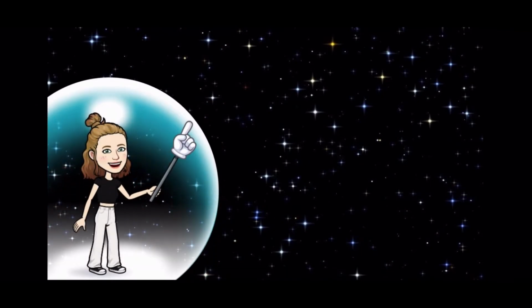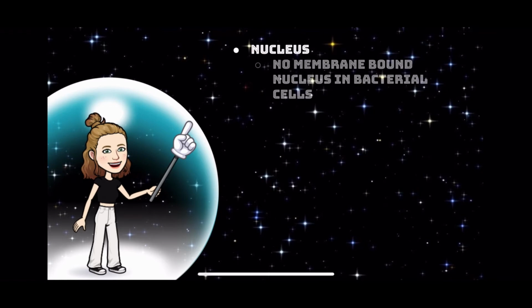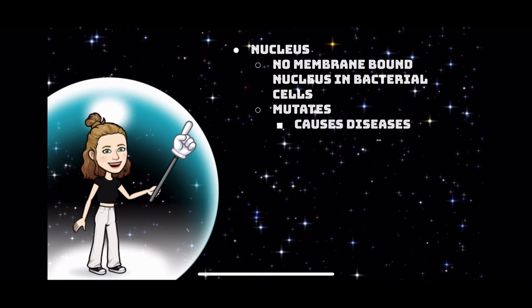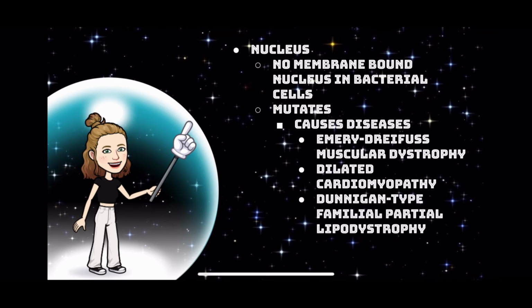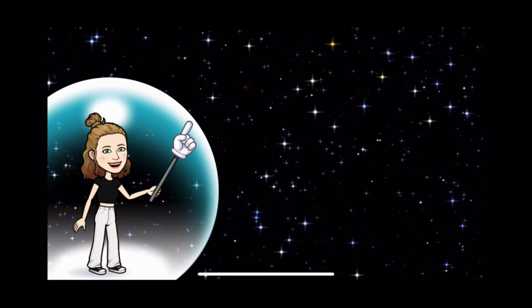The nucleus is found in all eukaryotic cells, but there is no membrane-bound nucleus in bacterial cells. Sometimes the nucleus mutates, which can cause diseases. These diseases include Emery-Dreifuss muscular dystrophy, dilated cardiomyopathy, Dunnigan-type familial partial lipodystrophy, and Hutchinson-Gilford progeria syndrome. When the nucleus malfunctions and causes these diseases, it severely affects the organism. We cannot afford to have a leader that can cause so much harm.